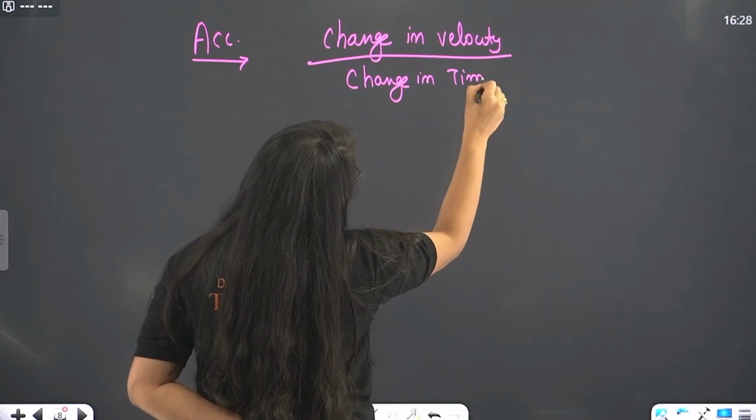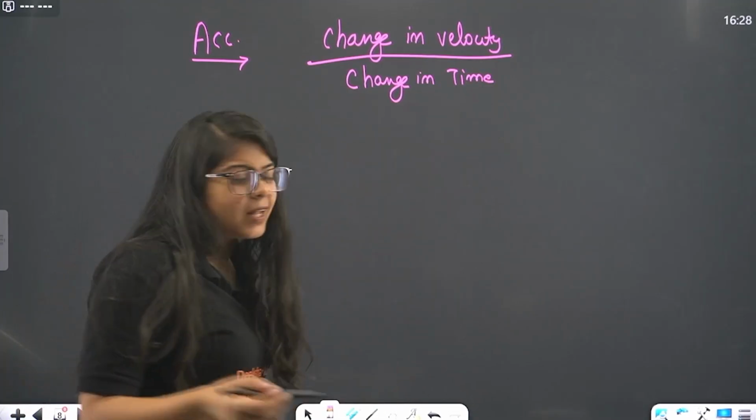Is this color okay? Should I change the color? It's okay. Okay, I'll change the color, but okay.